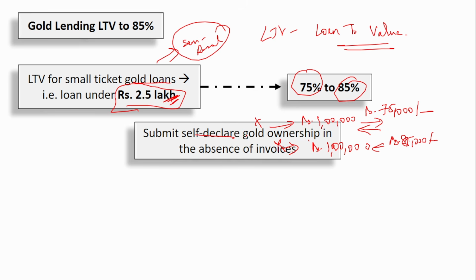But sometimes we may have misplaced the invoice. In that case, a declaration is enough. That is a self-declaration, which is what is mentioned here: submit self-declared gold ownership in the absence of the invoice.